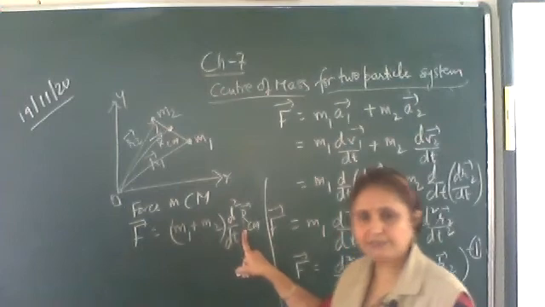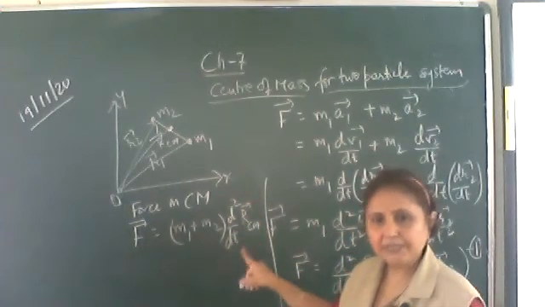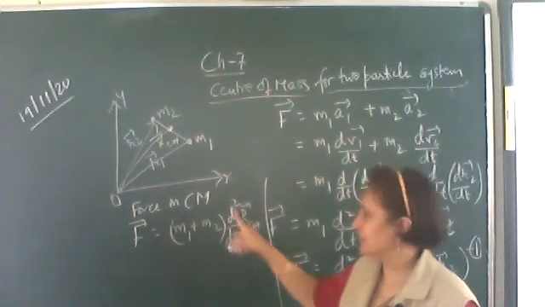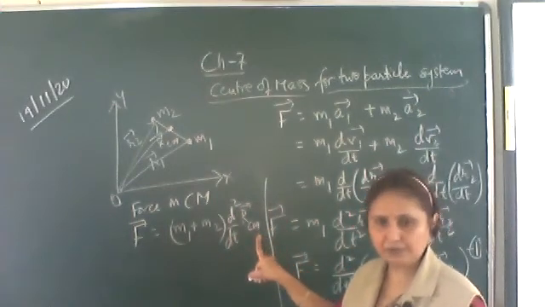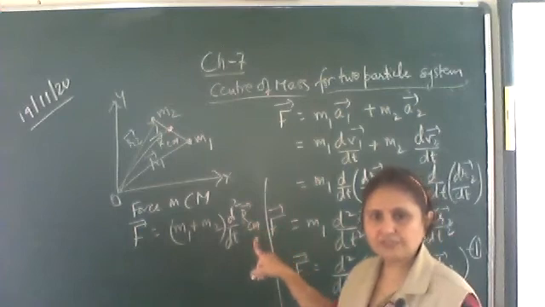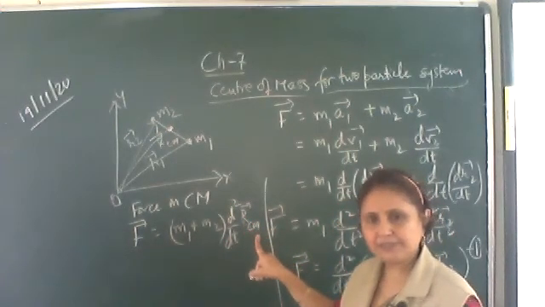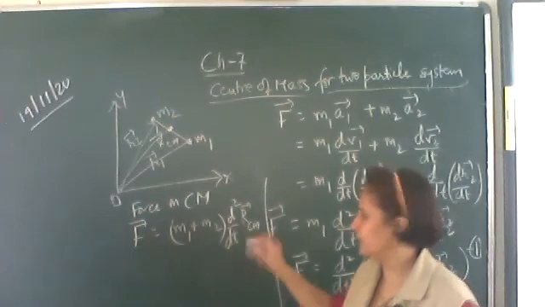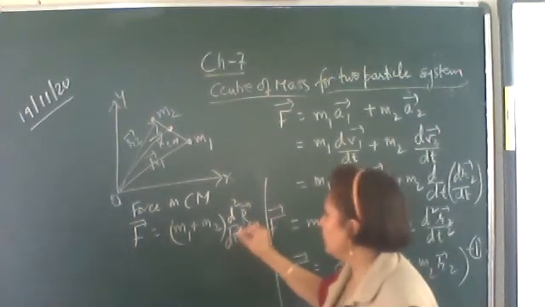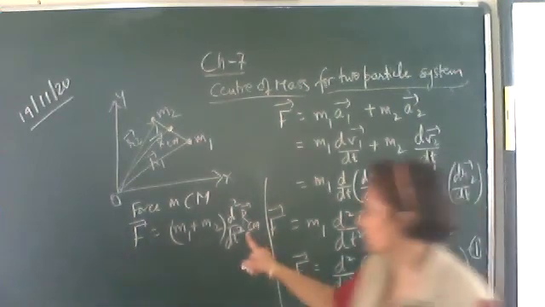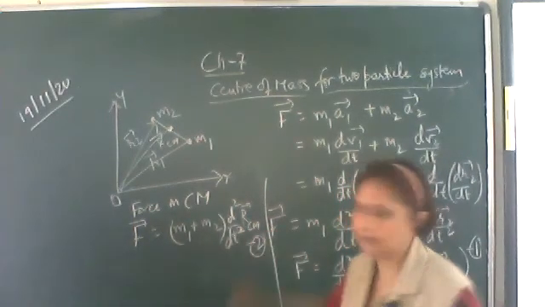Acceleration of the center of mass can be written as d by dt of the velocity of the center of mass. Velocity of the center of mass can be written as dr upon dt, where this position vector is of the center of mass. So it is d2 r subscript cm, center of mass, upon dt square. This is the force on the center of mass. This is equation number 2.